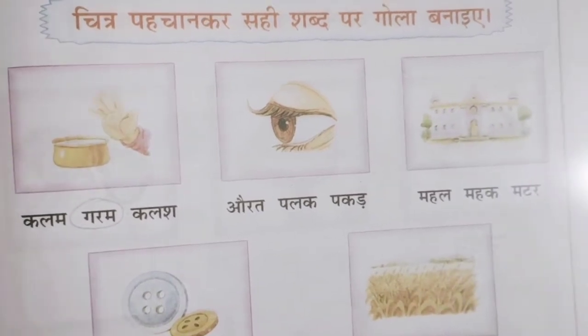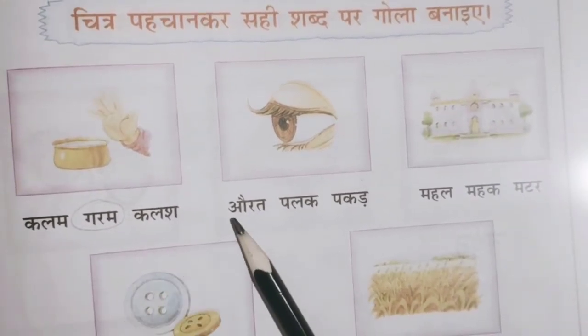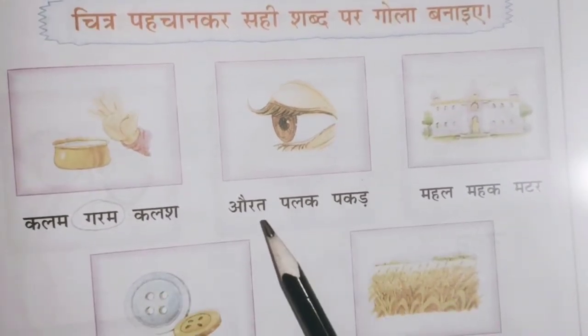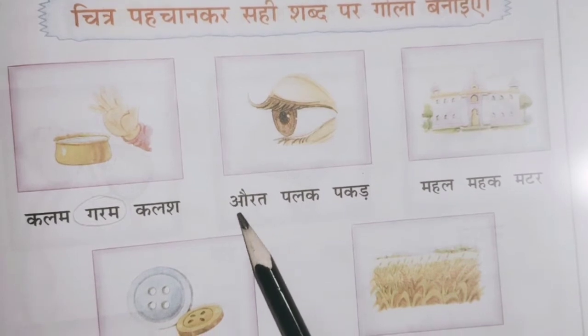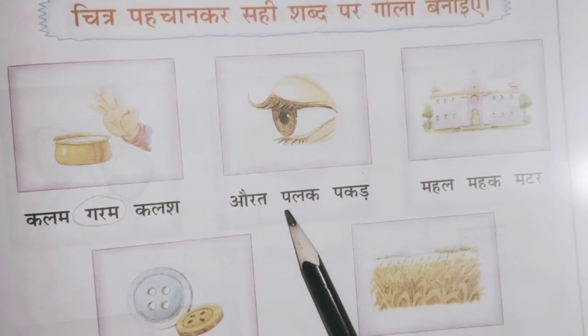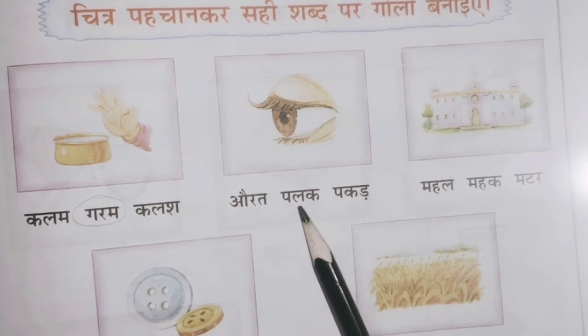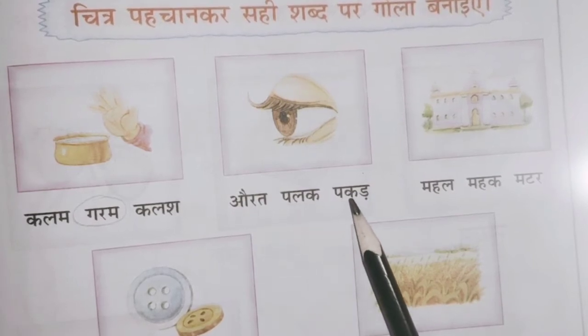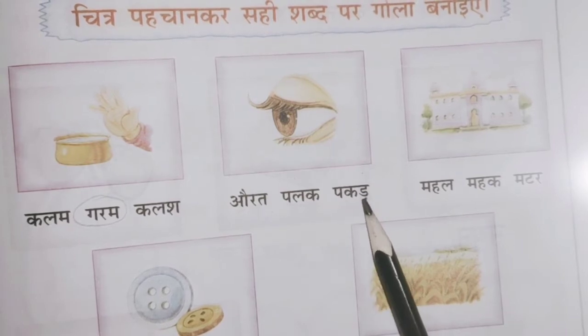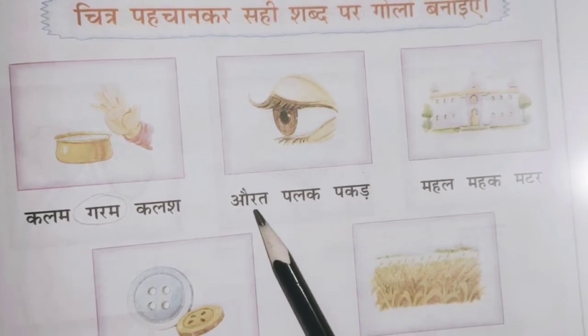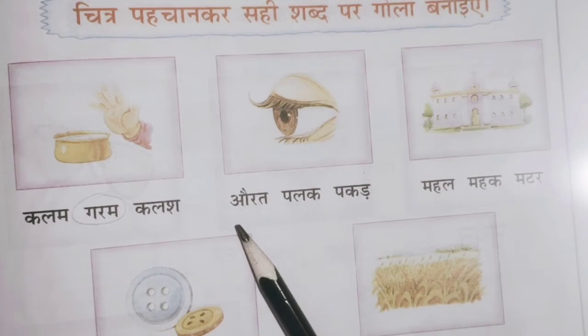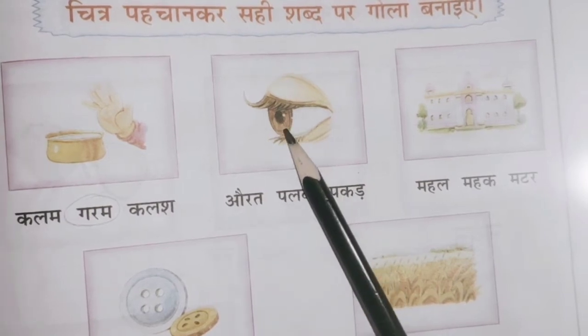And see the next picture. I'll read the words, three words. All of you listen. Aurat. Palak. Pakad. See children, aurat means woman, isn't it? So in this picture woman is there?